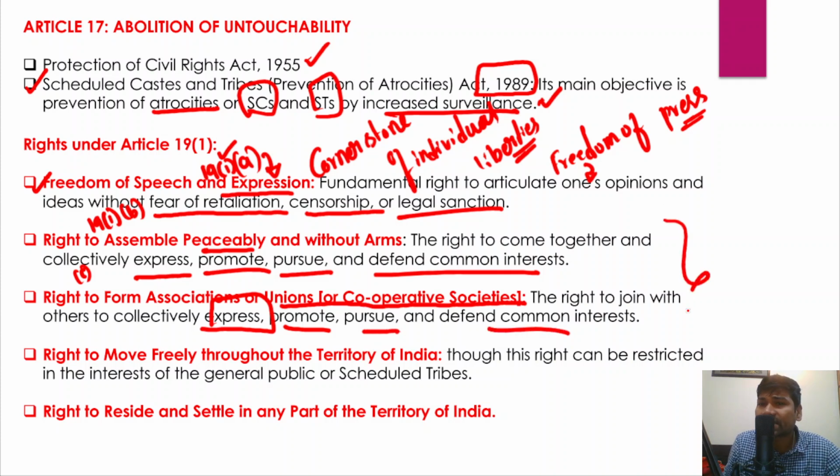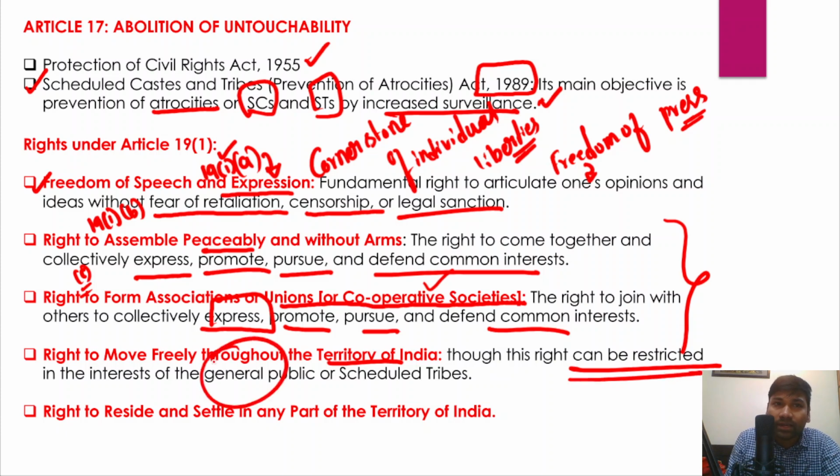Now, one thing that you need to understand here: the formation of cooperative societies is a fundamental right, but formation of political parties is not a fundamental right. So the formation of political parties is not a fundamental right, but the formation of cooperative societies is a fundamental right under Article 19 Clause 1 Clause C of the Indian Constitution. And apart from that, the right to move freely throughout the territory of India is also a fundamental right. However, this right can be restricted in the interest of the general public as well as of the scheduled tribe population. And in fact, the right to reside and settle in any part of the territory of India.